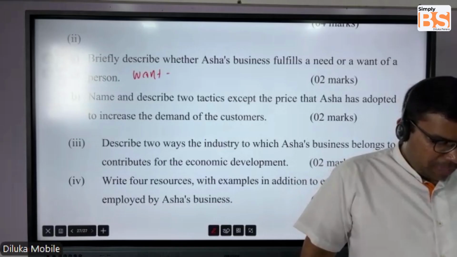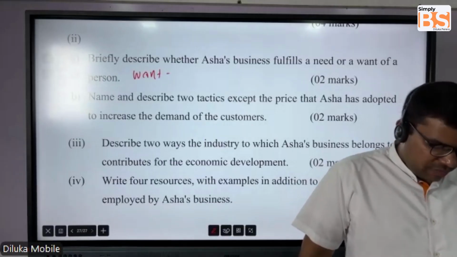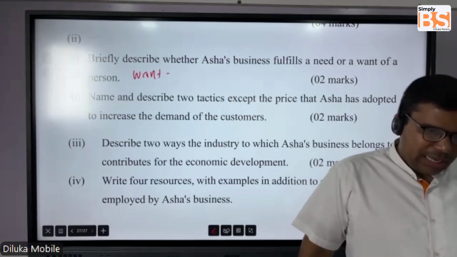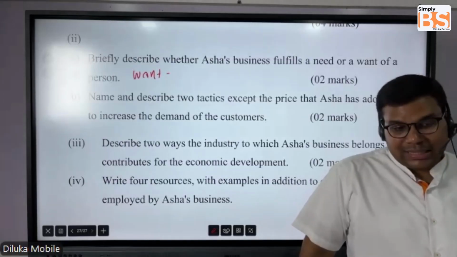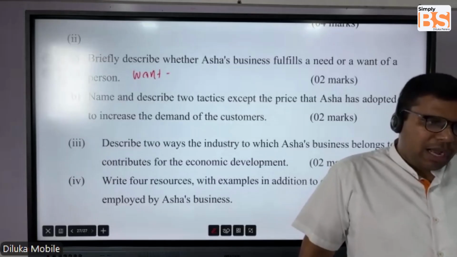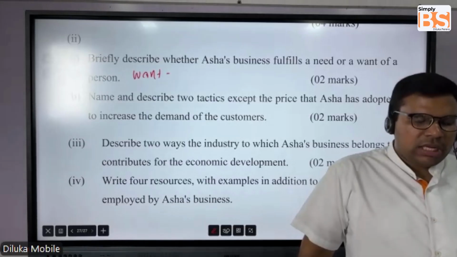Then in the next line, you can write, it is not essential for survival. Therefore, it satisfies a want rather than a need. If you write that answer, you get the full marks.